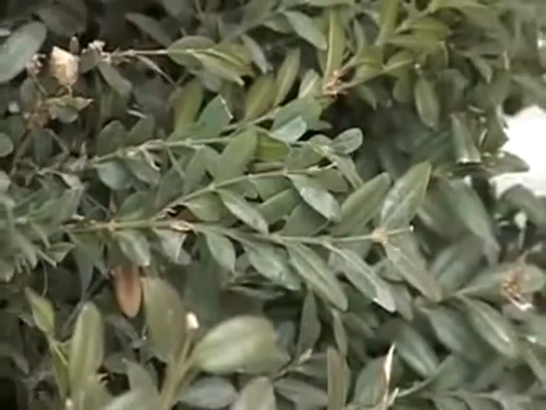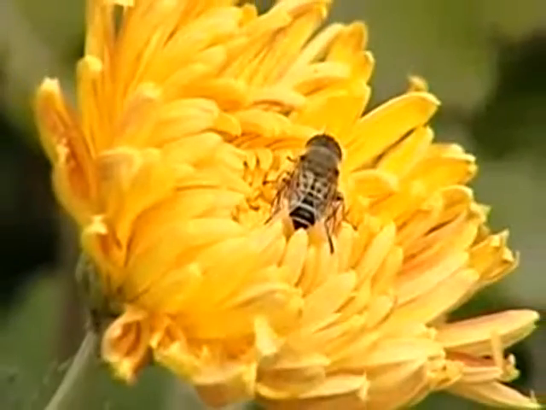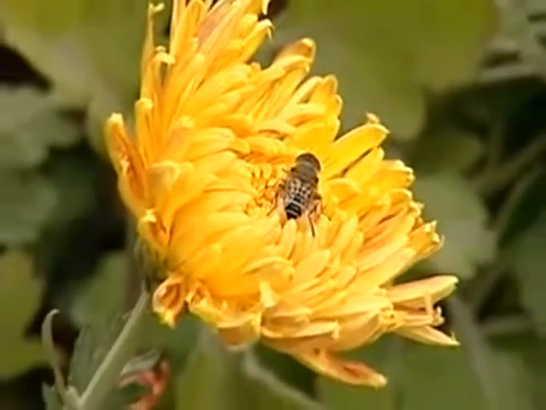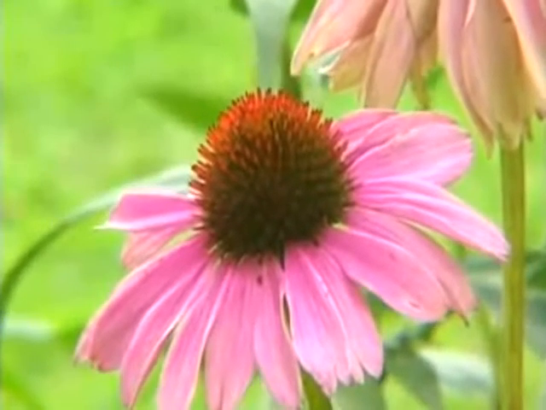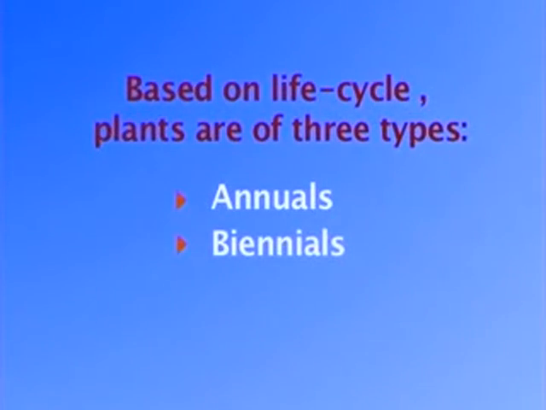These plants are classified differently on various characters such as their habit, habitat, reproductive patterns, and a host of other characters. Based on the time taken by different plant species to complete their life cycles, the plants are classified into annuals, biennials, and perennials. First of all, we will discuss the annuals.